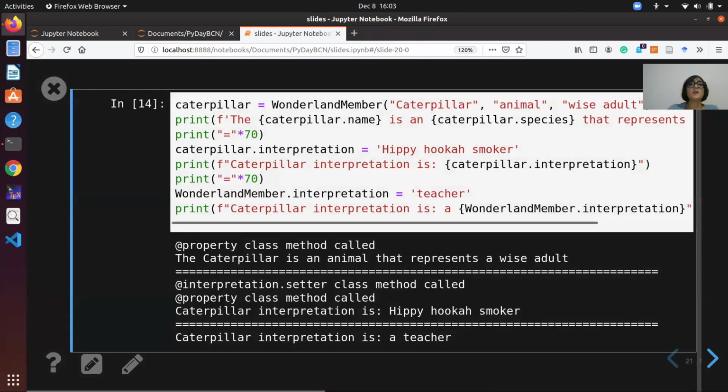So we define a caterpillar instance of the class, and with the dot syntax, we can access the interpretation assigned by the property. Then we can change the interpretation of the caterpillar from a wise adult to a hip hookah smoker, and this is done using the setter. But then we can set the value by calling the property method using the class name, WonderlandMember. And we set it to teacher because every character in Wonderland teaches Alice something new.